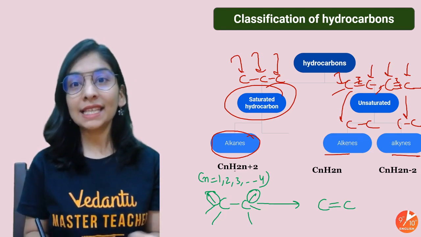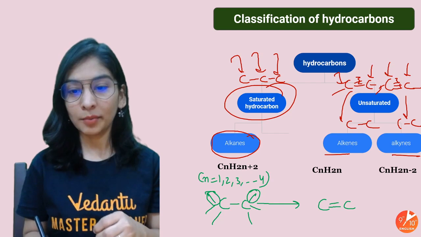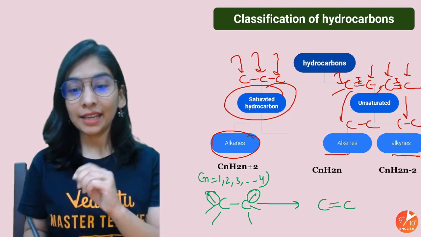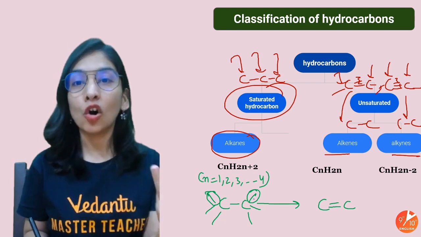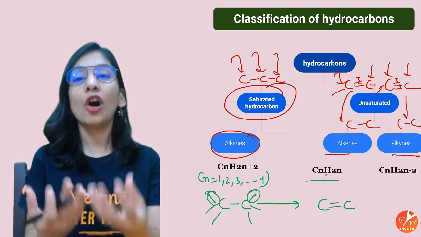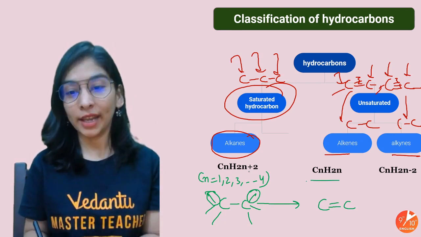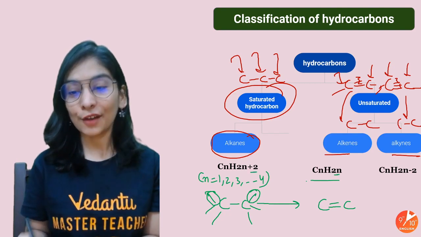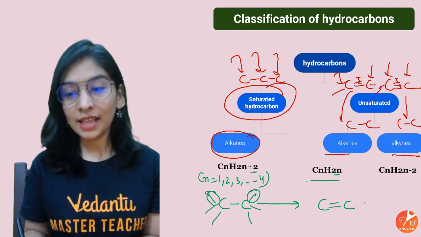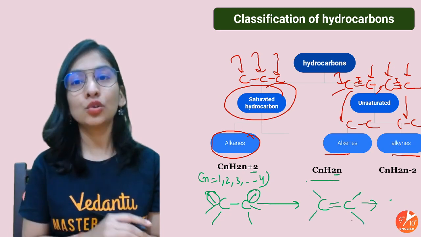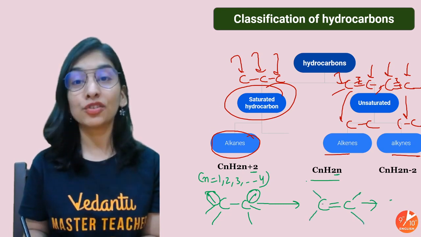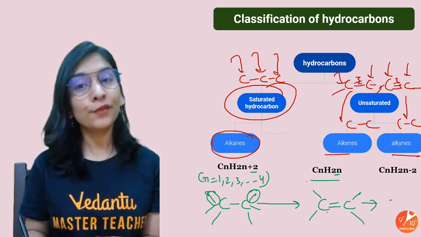So alkanes have the formula CnH2n plus 2, but for an alkene, I am going to a double bond, so 2 hydrogen must be lost. So the alkene's common formula will be CnH2n. See, there's a difference of 2 hydrogen. Now let's move to the next step. And now there will be two hydrogen here, knowing the fact that carbon has to make 4 bonds.